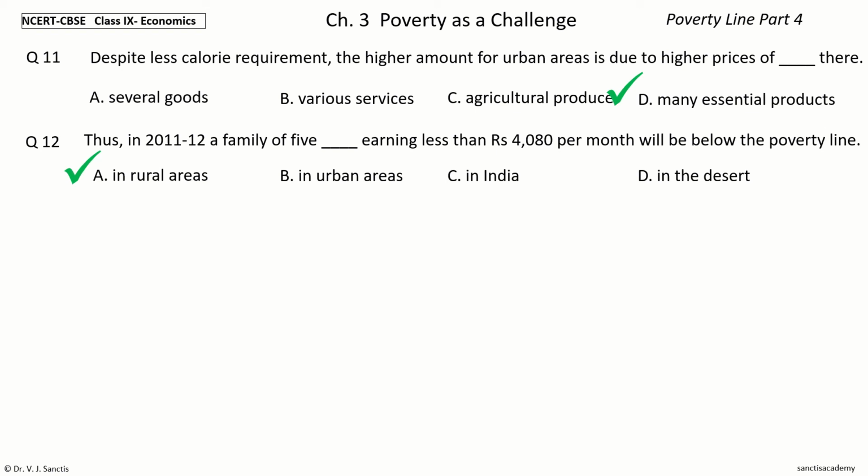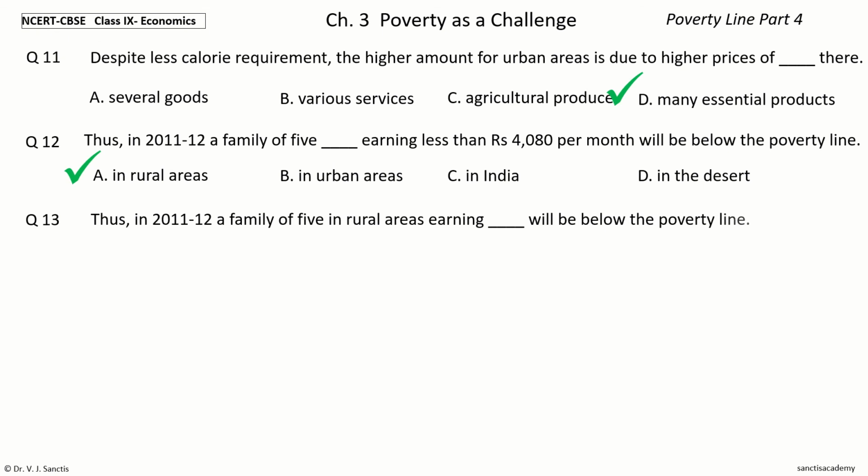below the poverty line. Question 13. Thus, in 2011-12, a family of 5 in rural areas earning dash will be below the poverty line.